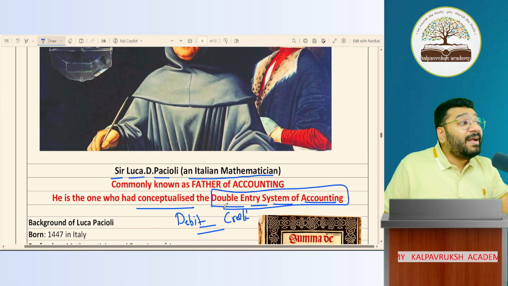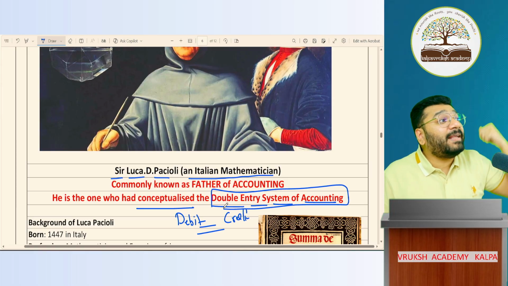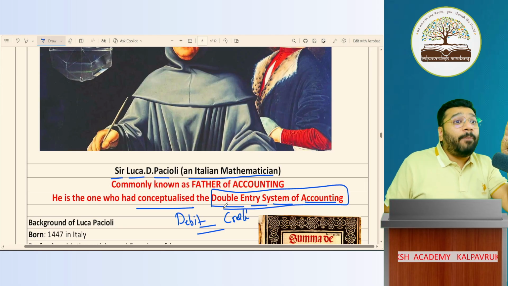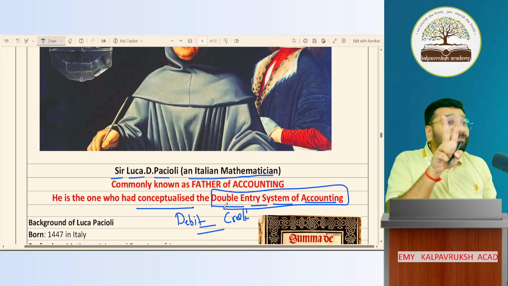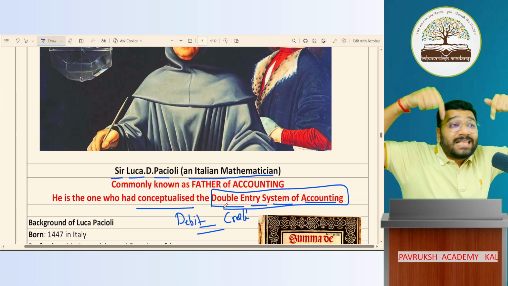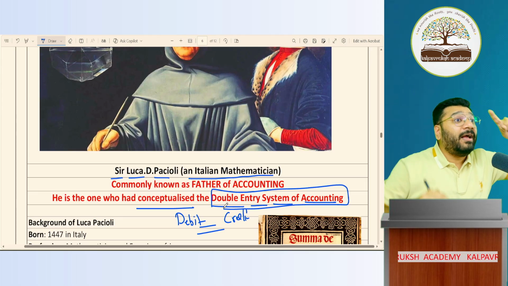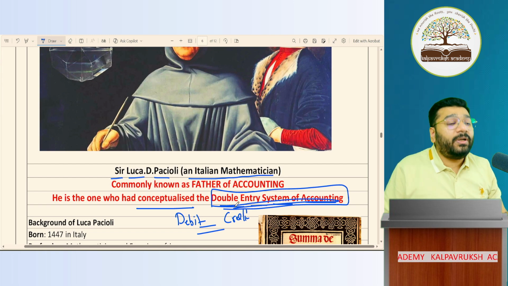Take the shopkeeper from whom Rishabh purchased the cake. For that one transaction, if he captures two aspects, the cash aspect and the sale aspect, and records both in his accounts, then he is following the double entry system of accounting.